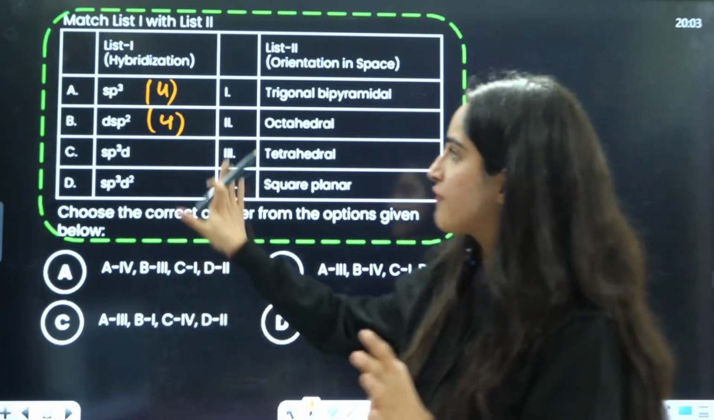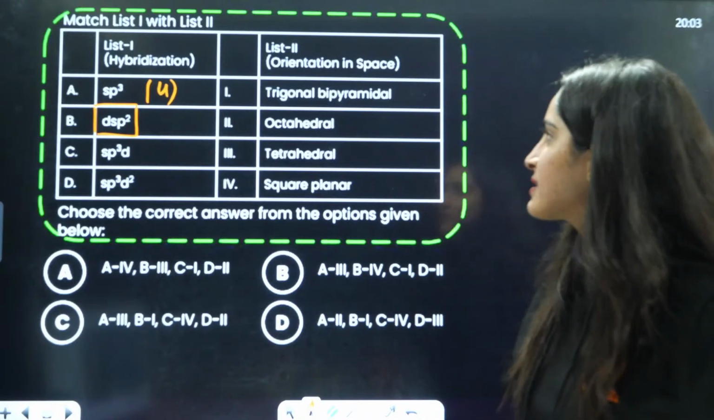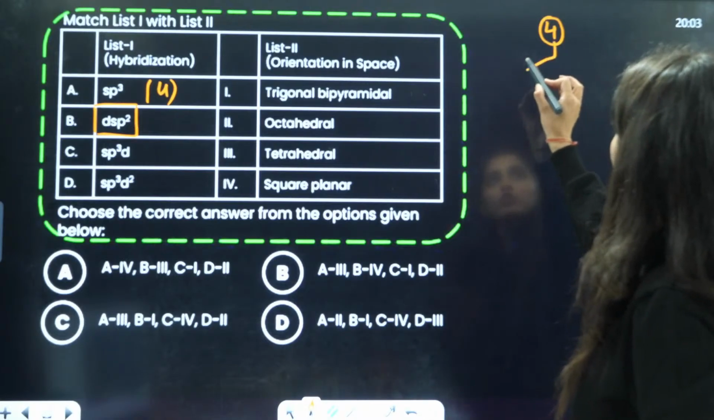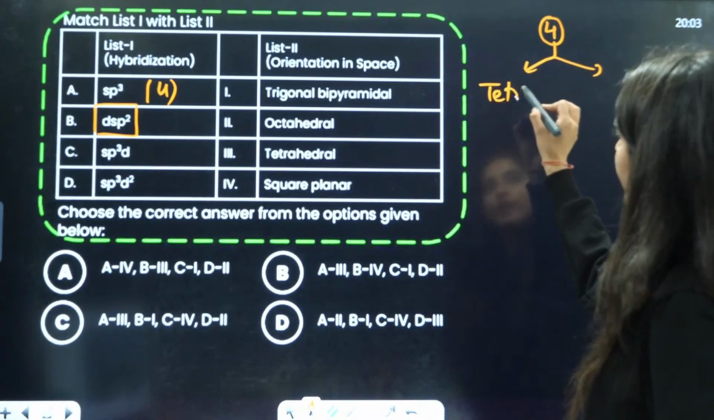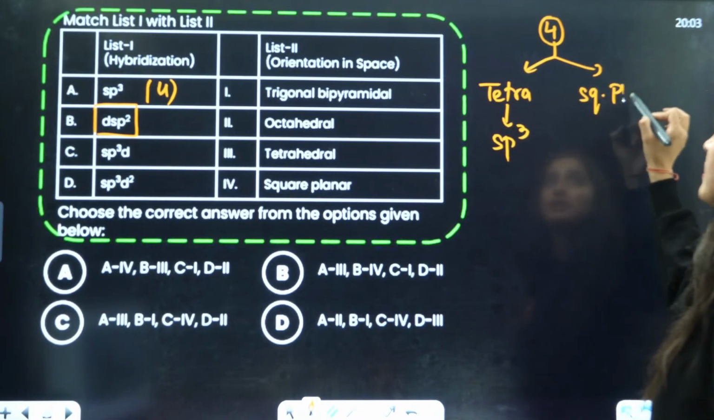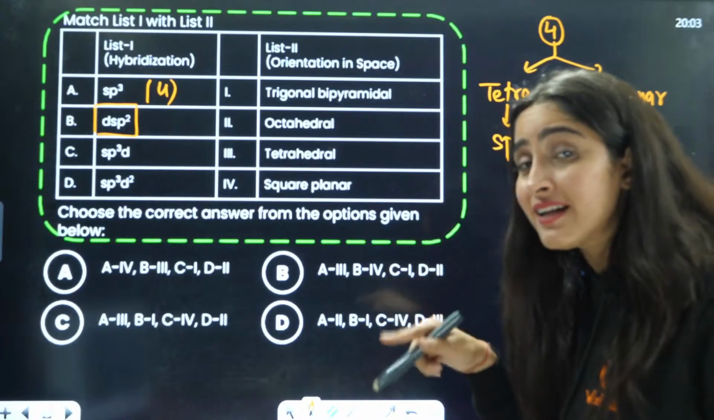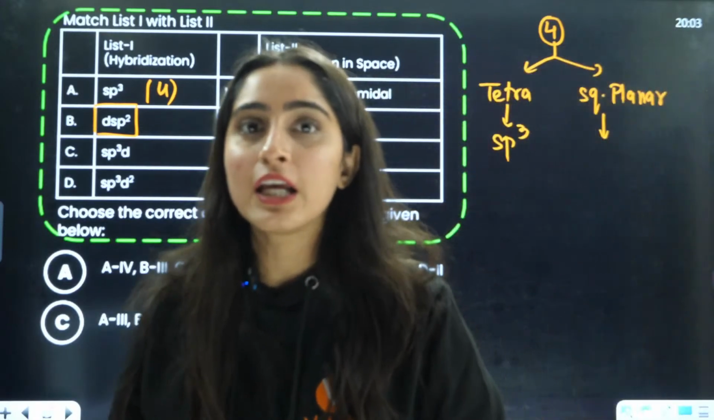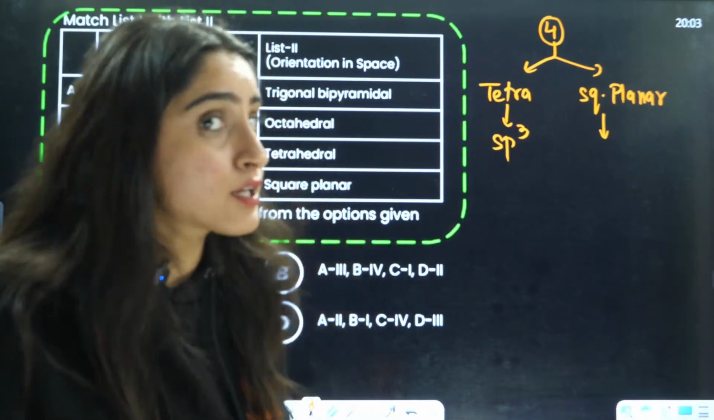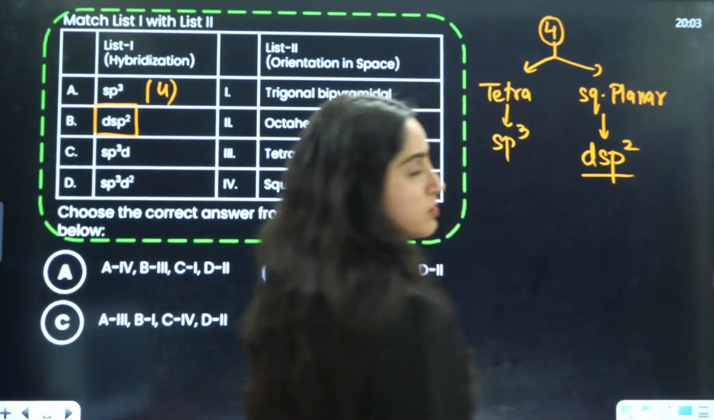I'll tell you one thing I have not told you yet. When you have 4 as lone pair plus bond pair, 2 things are possible. One is tetrahedral, that is sp3 hybridization. The other is square planar. The geometry here is square planar, directly without any lone pairs. I'm not saying that the shape here is square planar, I'm saying the geometry is square planar. There is no lone pair involved here. That is your dsp2 hybridization.